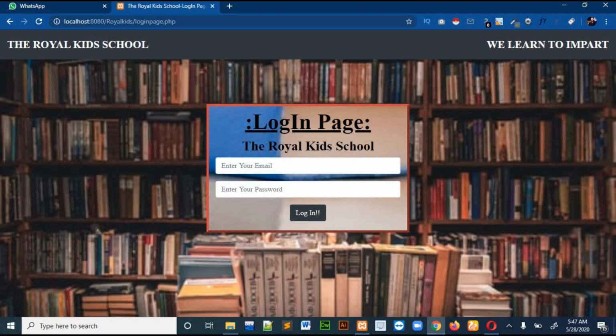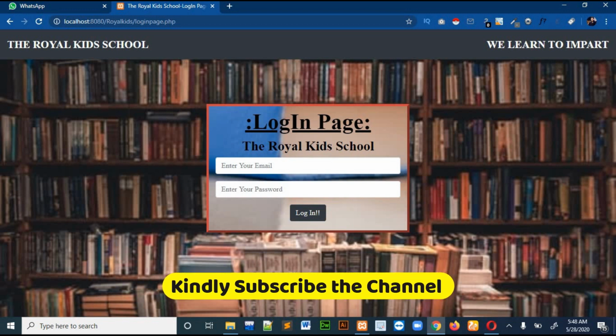Every person who has access to change anything inside this management system will have an email and a password which is authorized by the admin. There is only one admin for this school who will give access to all the other users, because this school has many branches. In every branch of this school there is an administrator and an assistant administrator who will run this software.